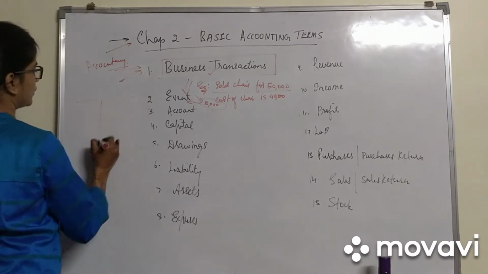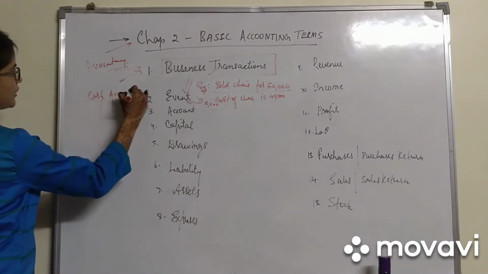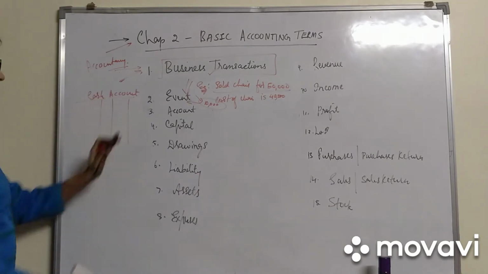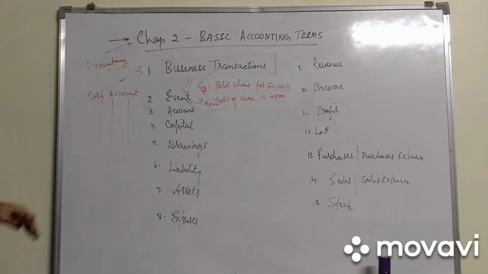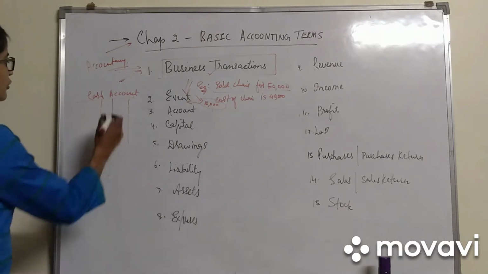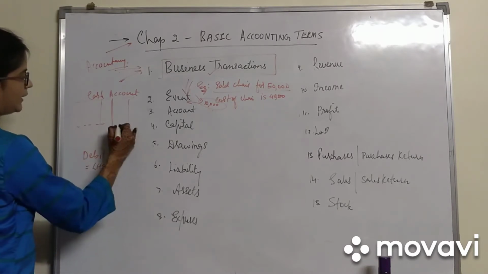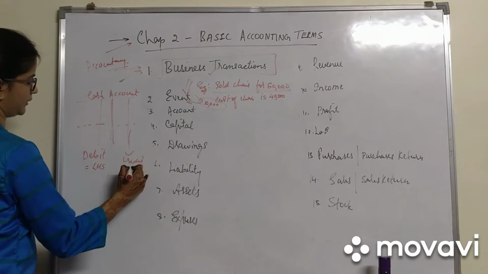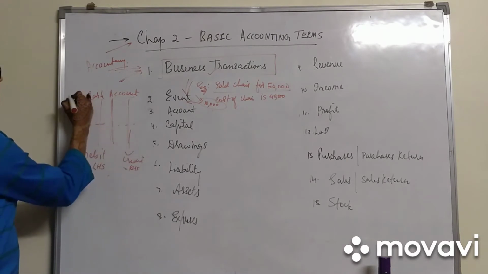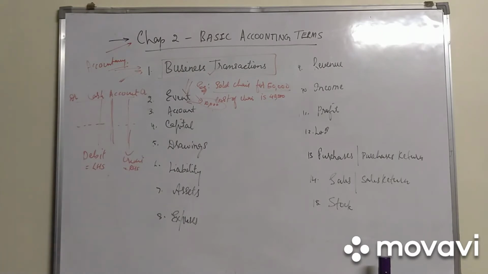So how does this account look like? This is how our account looks like. Say for example, this is our cash account. So we have two sides in an account, that is left hand side and right hand side. When we are receiving money, it will be written on the left hand side, and when we are paying money, it will be written on the right hand side. So our left hand side is known as debit and our right hand side is known as credit. Right? This debit and credit will be denoted as DR, that is debit, and CR, that is credit, in every account.